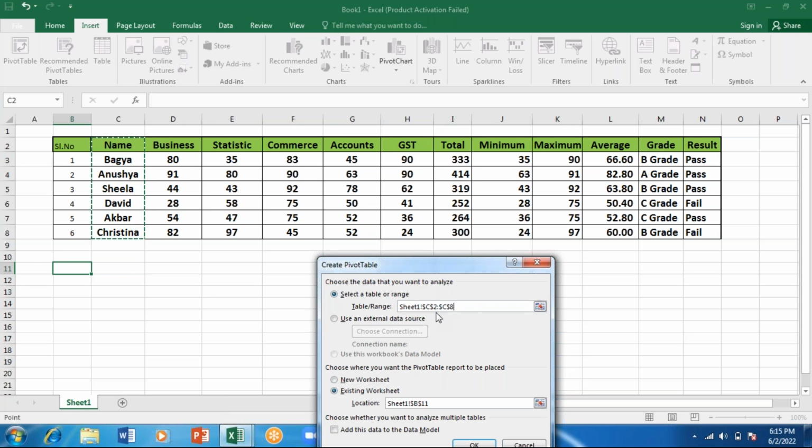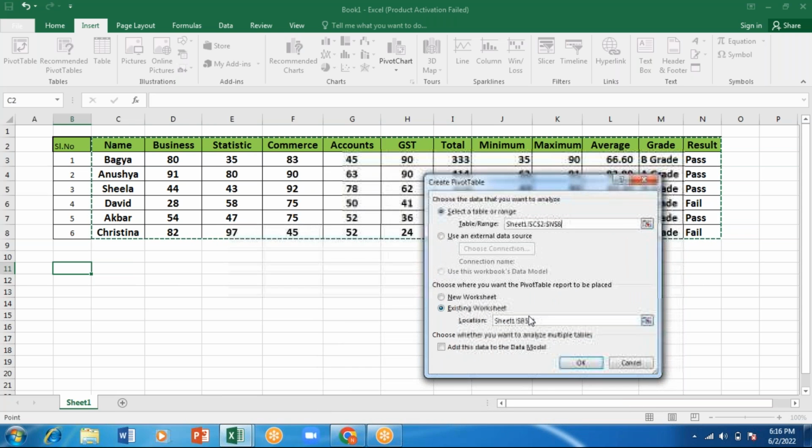It is locking the table that I'm selecting. So I've selected the entire table, and you can see the dancing lines showing the selected range. After selecting the table, you choose whether to extract this information to a new worksheet or to your existing worksheet.